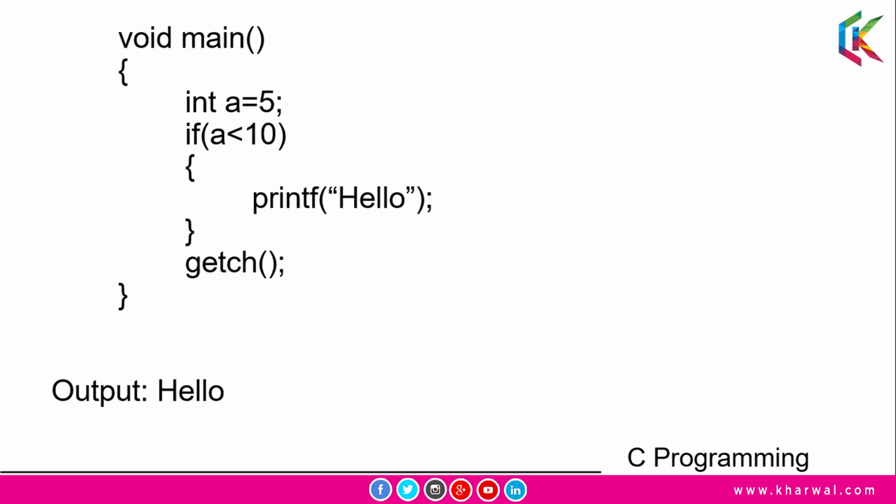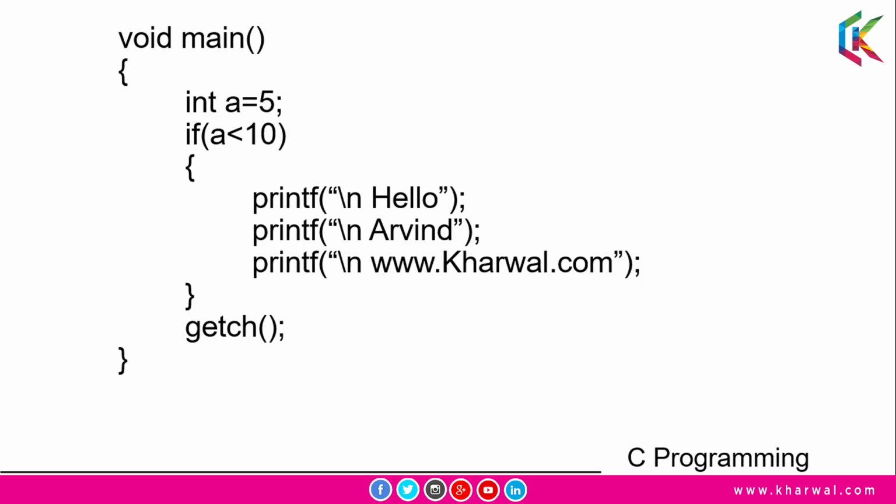Guys, we can also use multiple statements within the scope of the if statement. So let's take an example. In this program we are using 3 statements within the scope of the if statement, and we have declared an integer variable a and assigned 5 to a. So the value of a will be 5 and this condition will be true, so it will print hello, Arvind and www.kharwal.com on separate lines. And guys, if I change the value of a to 50, in this case this condition will be false, then there will be no output.